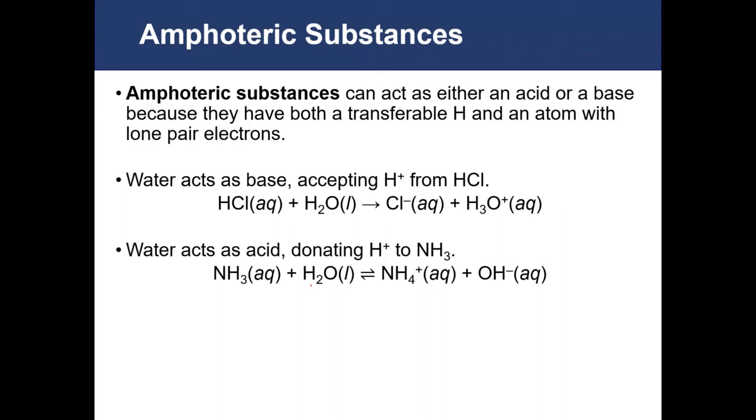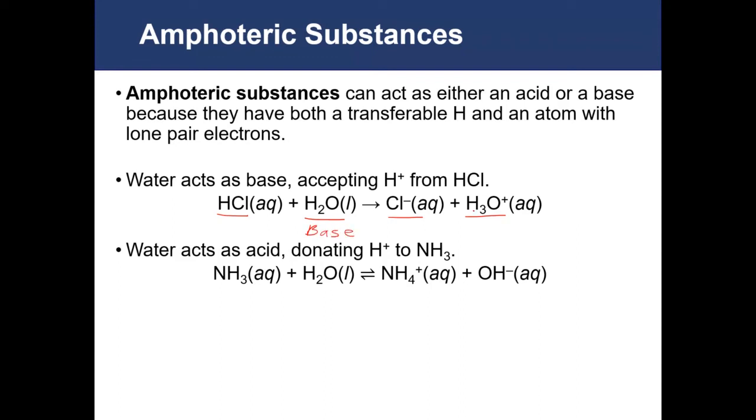So water acts as a base when it's reacting with hydrochloric acid, as we have here. The HCl donates a proton to the water, and we get the hydronium ion and the chloride ion. So here, water is acting as the base.